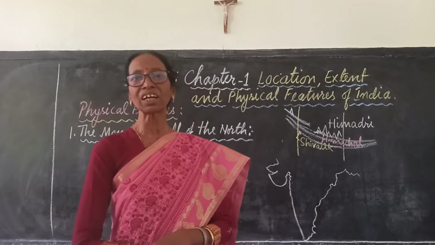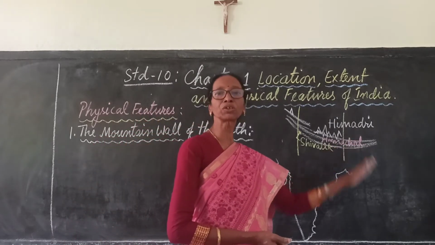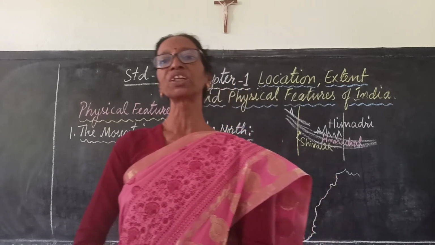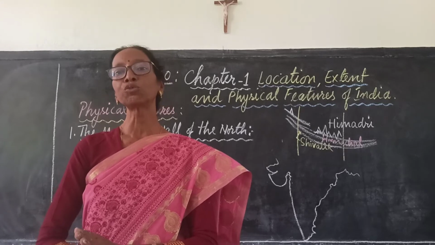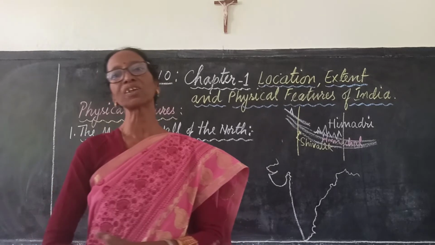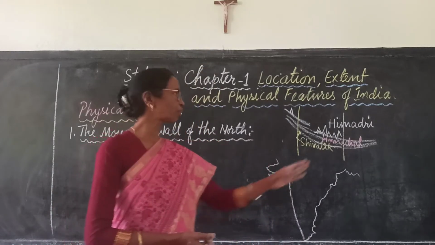The dense forested areas in the northeast, because of good rainfall, are very important because they provide a lot of important wood for timber, for furniture. Also there are some medicinal plants which are found in these forests.